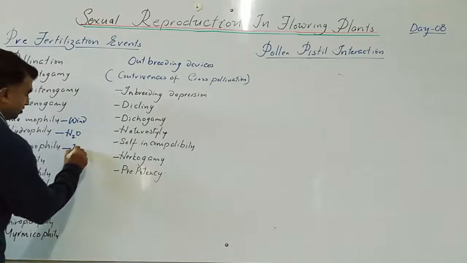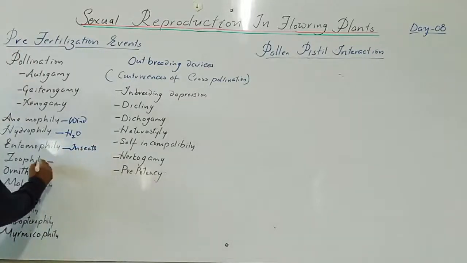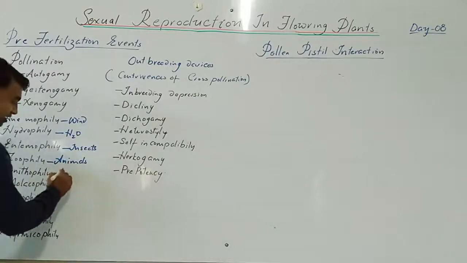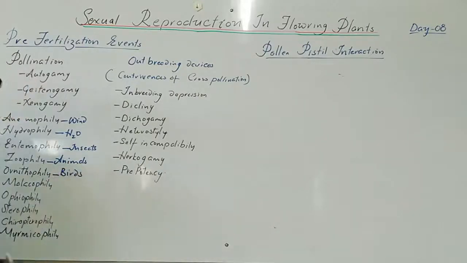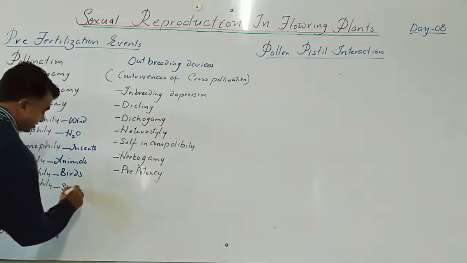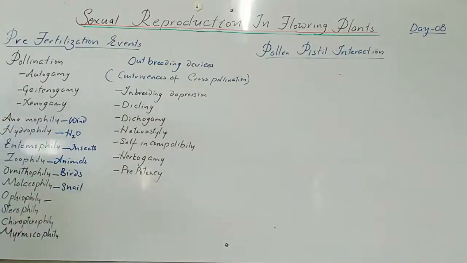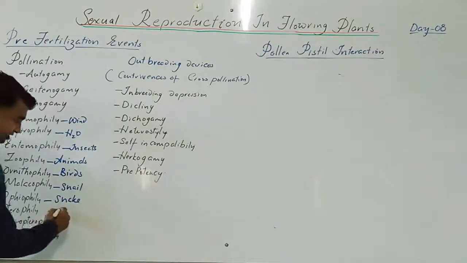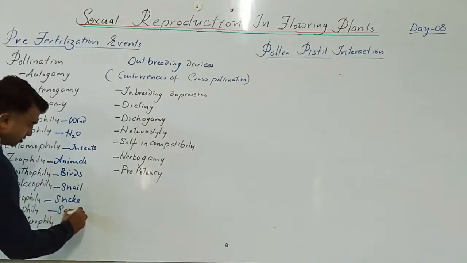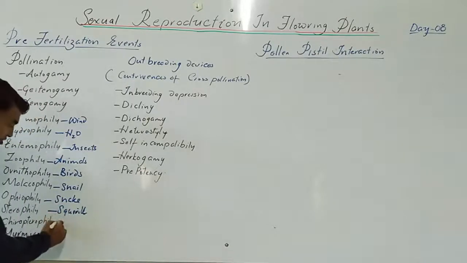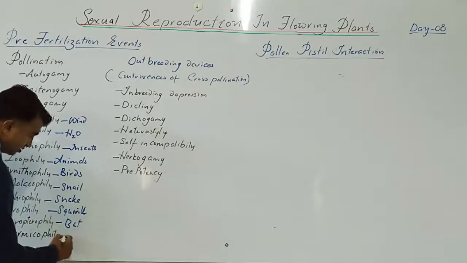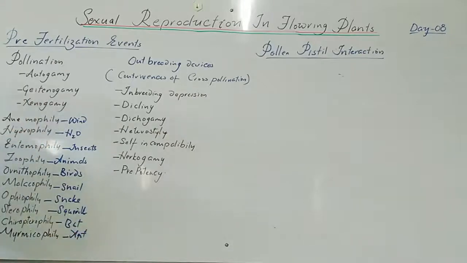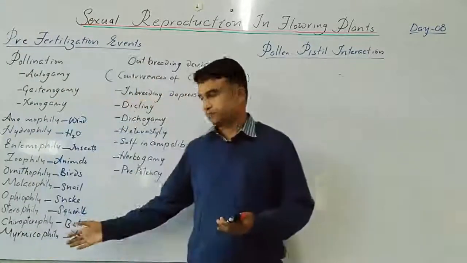Entomophily, insects. Zoophily, animals. Ornithophily, birds. Then malacophily is snail. Ophiophily, this is snake. Sciurophily, that is squirrel. Then chiropterophily, by bat. Myrmecophily, by ants. Yes. So the question may come in CET.